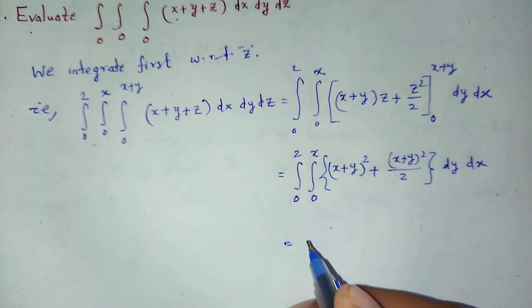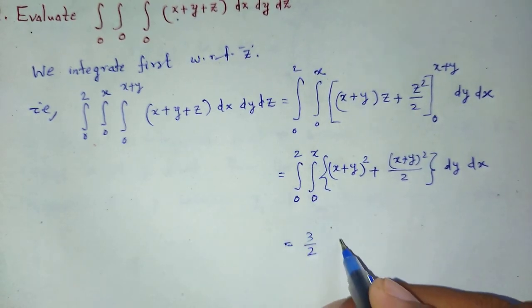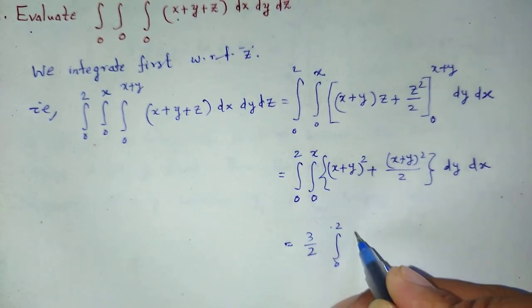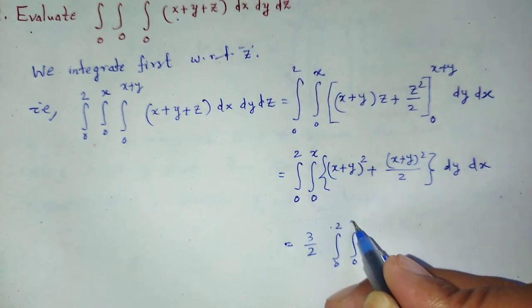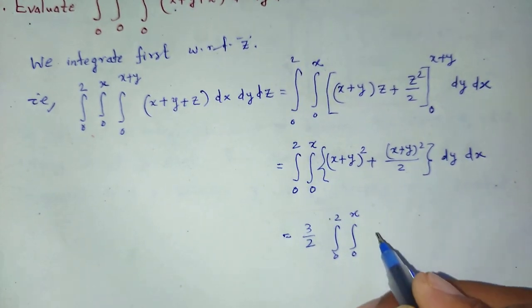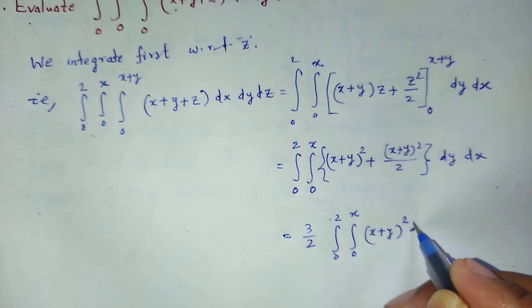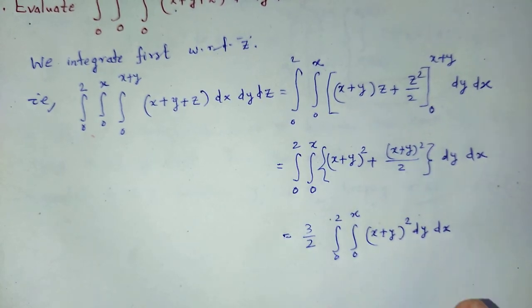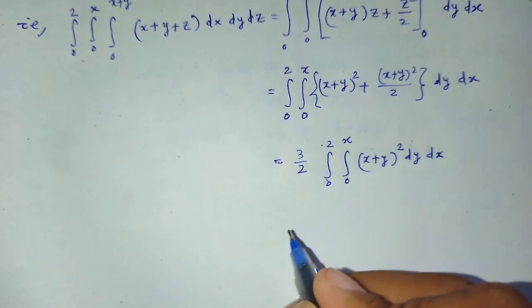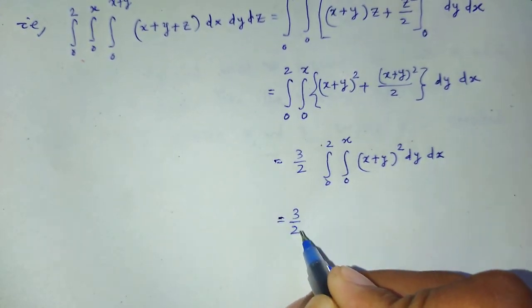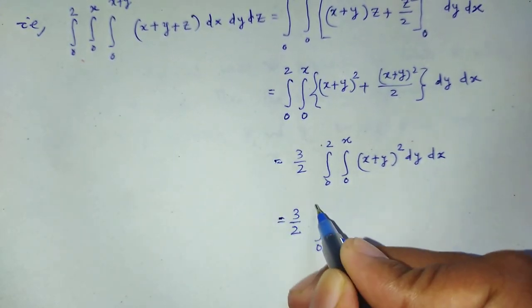3 by 2 integration over 0 to 2, integration over 0 to x, of (x plus y) square dy dx, that is 3 by 2 integration over 0 to 2.